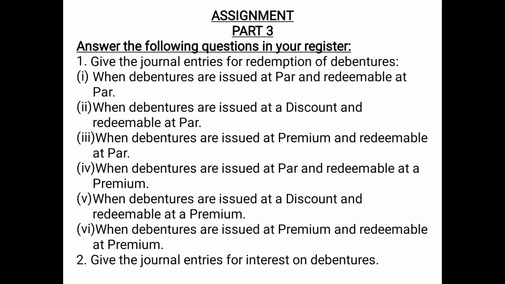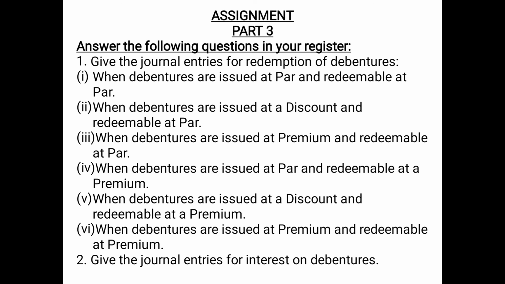Second point, when debentures are issued at a discount and redeemable at par. Again, the same entry will be there. Debentures account debited with the face value to debenture holders account, and the payment entry will be debenture holders account debited with the face value to bank account. Then the third point, when debentures are issued at premium and redeemable at par. Again, the entry will be the same. The due entry will be debentures account debited with the face value to debenture holders account, and then the payment entry will be debenture holders account debited to bank account with the face value.